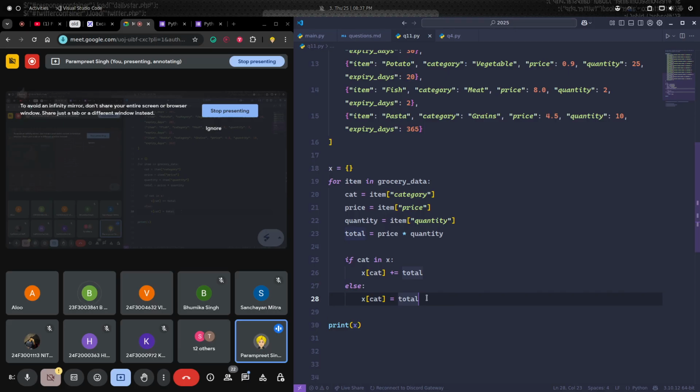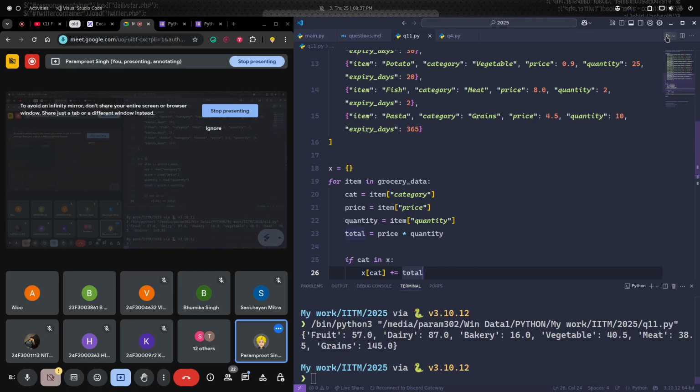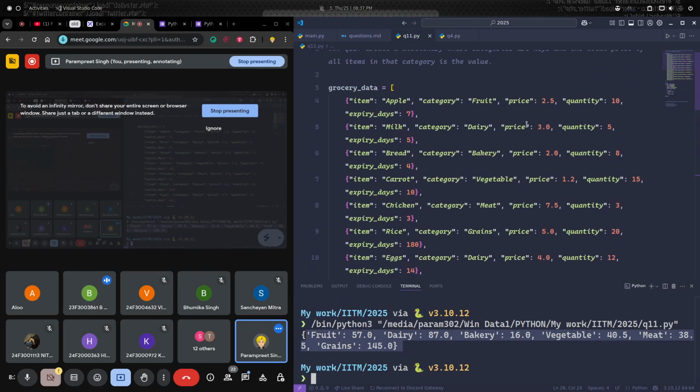So see, we can do it in many ways. You can put zero and then you can total it up after the if else. That is up to you how you want to approach it. I'm just showing you a very simple way of how we should do it logically. So now if you see, we have fruits 57, dairy 87, bakery 16, vegetable 40, meat 38.5, grains 145.